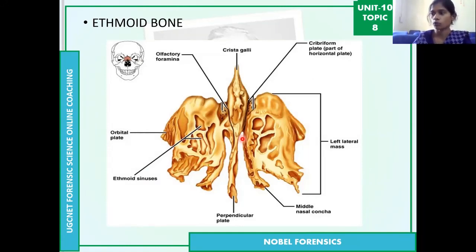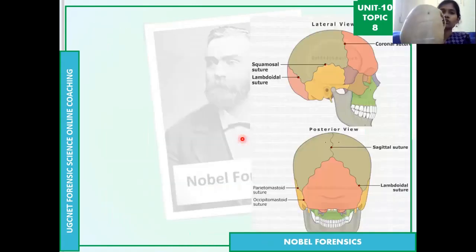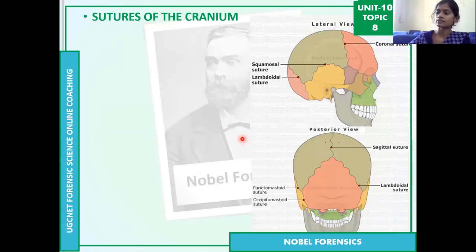After learning about the cranial bones, you can see the structures. There are zigzag-like structures present on the skull. We call them sutures, the sutures of the cranium. As I said, these 8 cranial bones are individual bones, and they are fused with these sutures. The connection between the individual cranial bones, we call sutures.